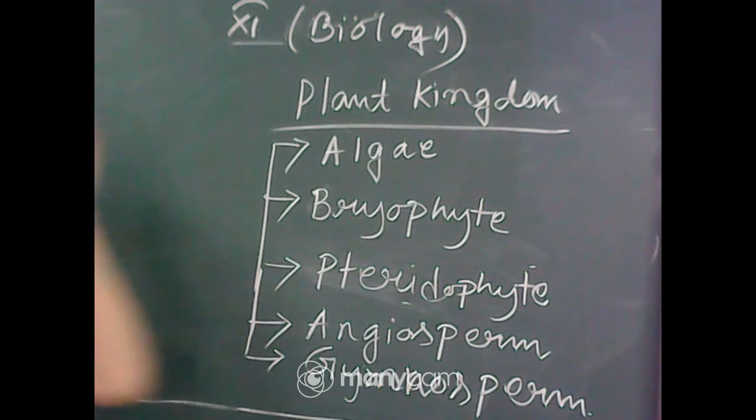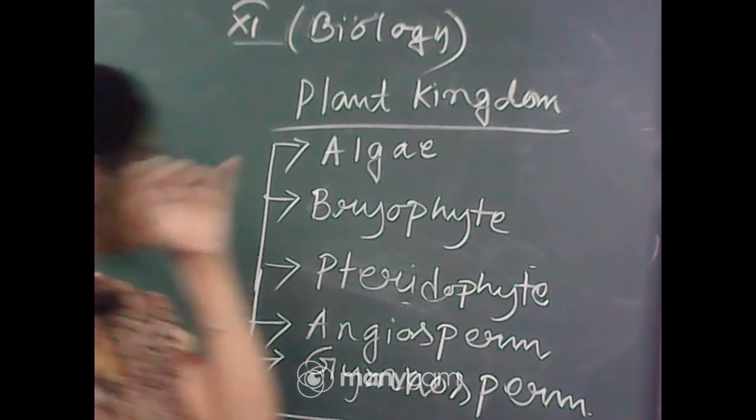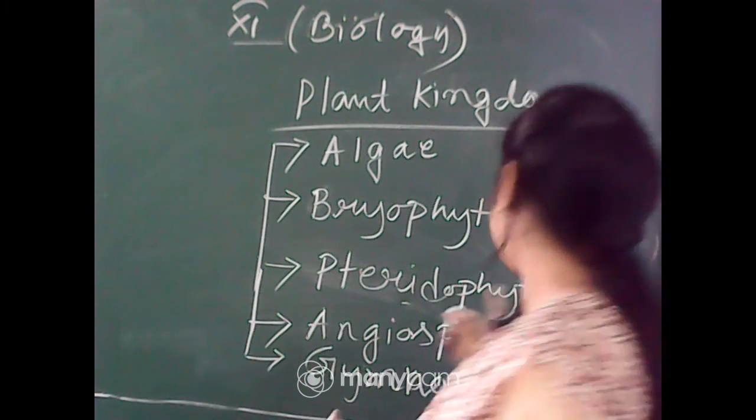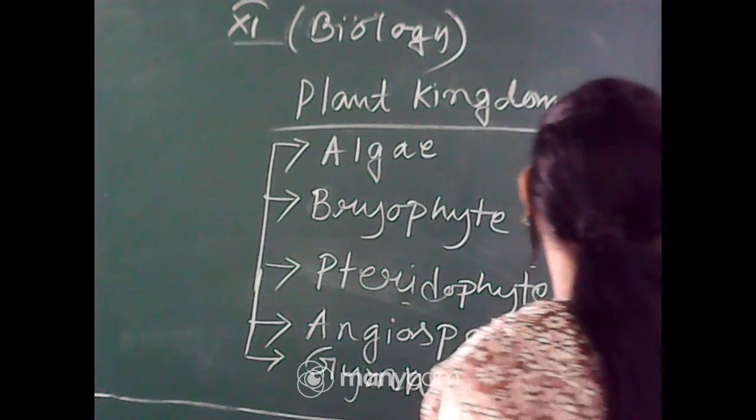Okay, this is the total group or classification of the plant kingdom. The first one, algae, bryophytes, pteridophytes, angiosperm and gymnosperm.